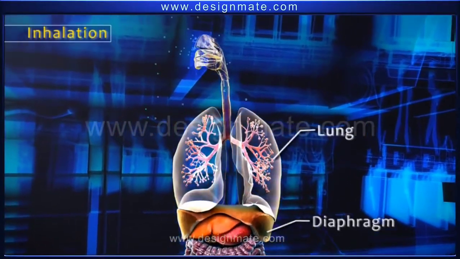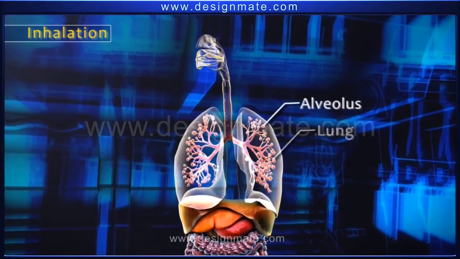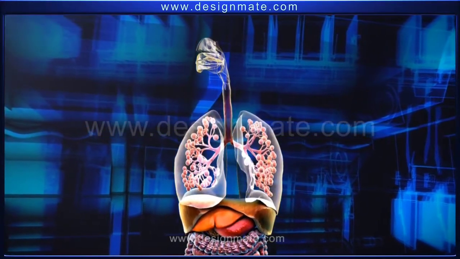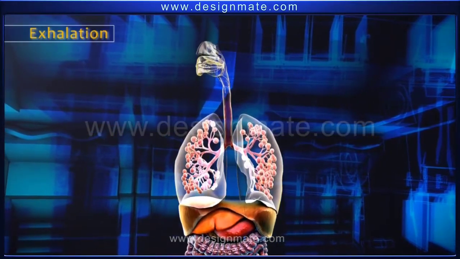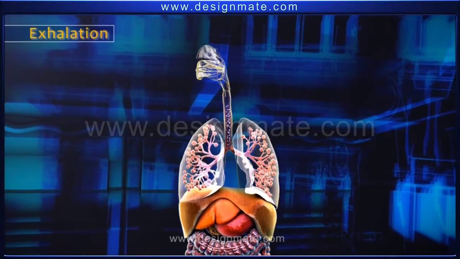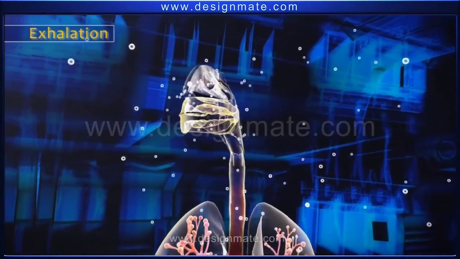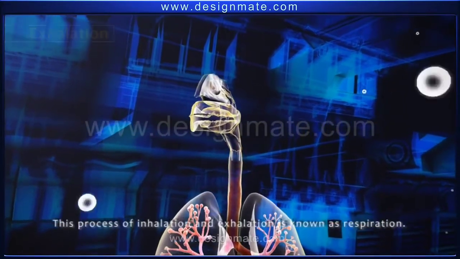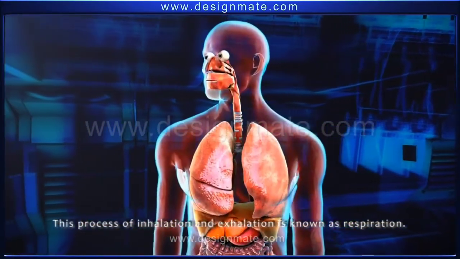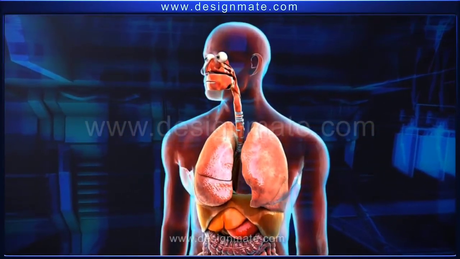During inhalation, the diaphragm gets lowered, that is, it contracts, and the lung cavity increases. Lung cavity is the intrapulmonary cavity, due to which the pressure decreases. During exhalation, the diaphragm relaxes and reduces the lung cavity, due to which the air goes out. The air that comes in is oxygen rich, while the air that goes out is carbon dioxide rich.